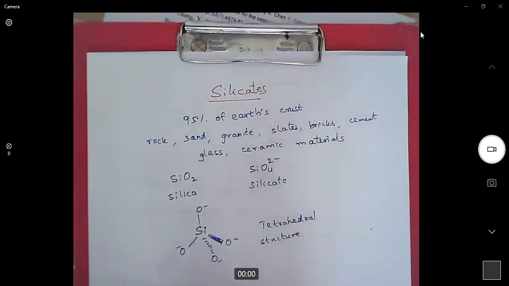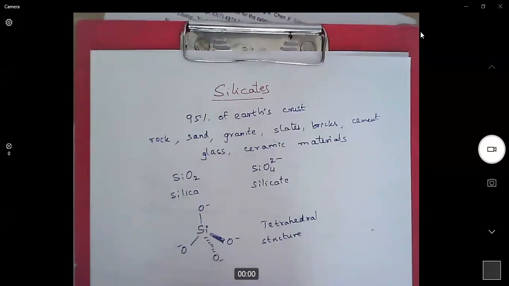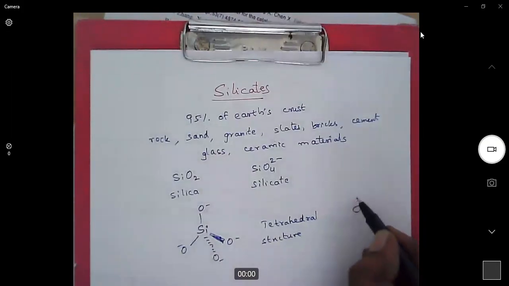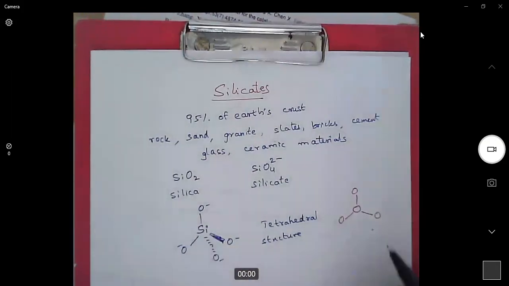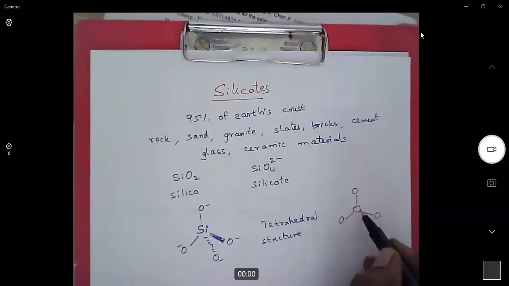In order to represent long polymers of silicates, representing in this tetrahedral form is a little difficult. So for this, we will represent this with only oxygens. These two are these oxygens. This is the frontline oxygen, and this is the backside oxygen. So it is represented like this.